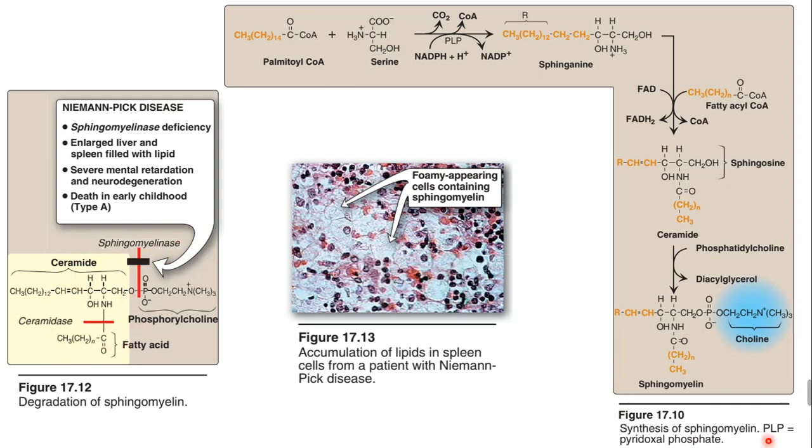So coming to the synthesis of sphingomyelin, how does the synthesis happen, and what is the source?